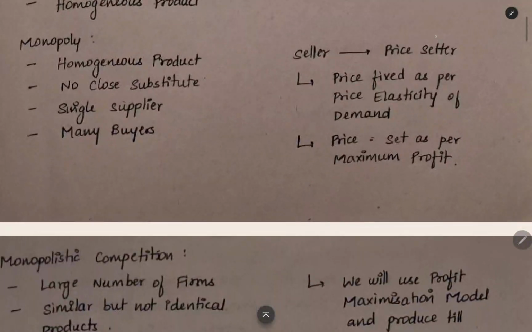The next condition is monopoly. In this, there will be a homogeneous product. No close substitute will be there. Only one supplier will be there, and many buyers will be there. So the supplier will have more power here. The seller will be the price setter.